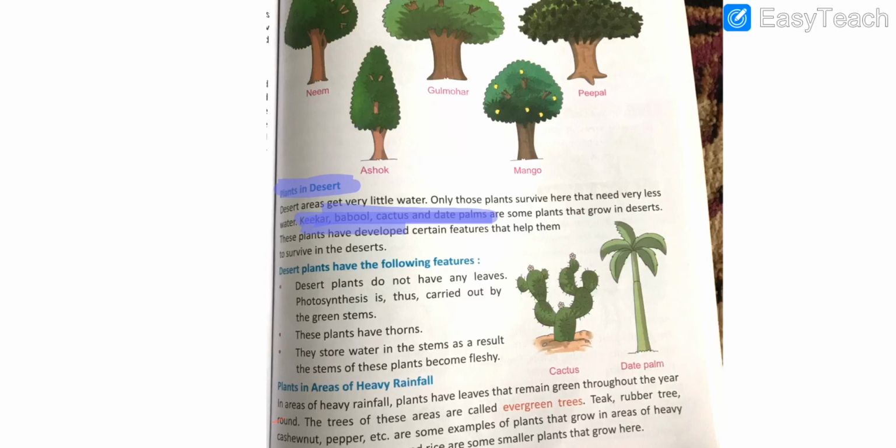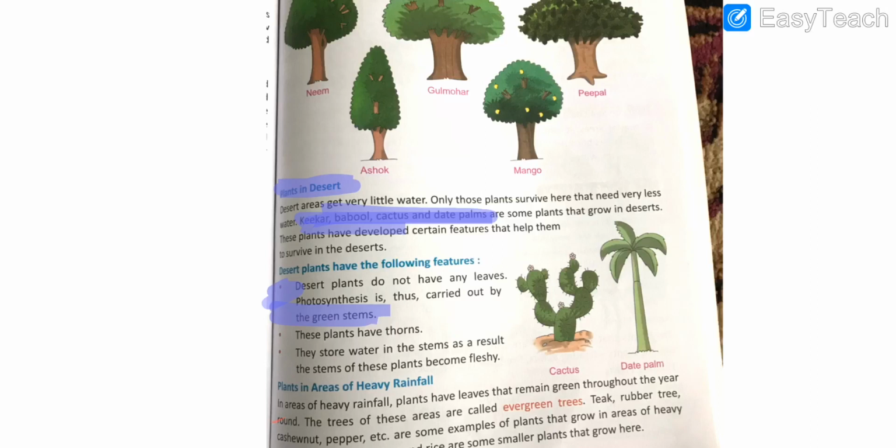Students, the plants in deserts have developed certain features to adapt themselves to the deserts. Number first, they do not have leaves. If they do not have leaves, how can they prepare food? They prepare food by the process of photosynthesis, but the photosynthesis is carried out by the green stems. This is the first adaptation.